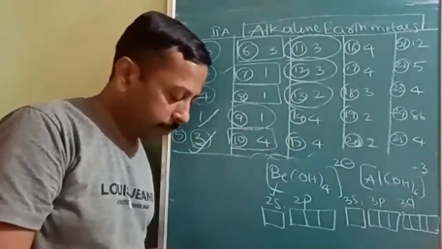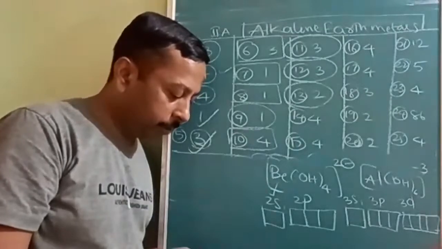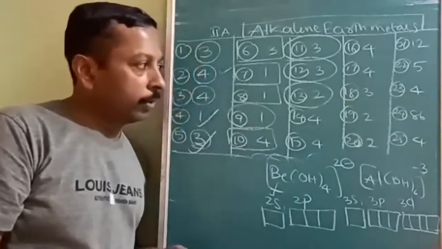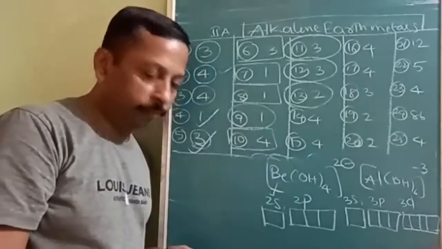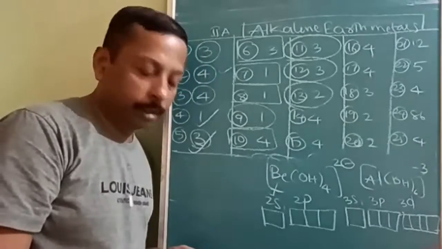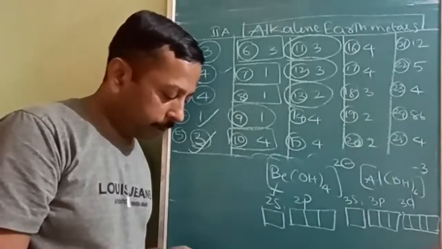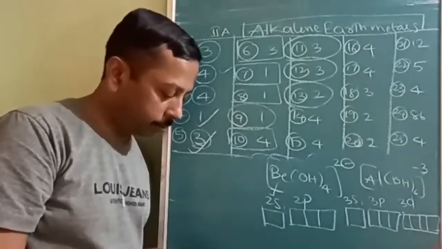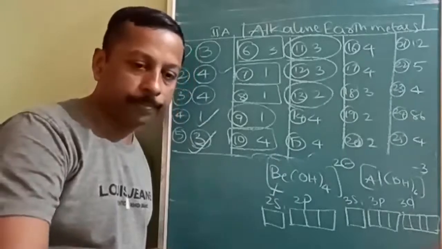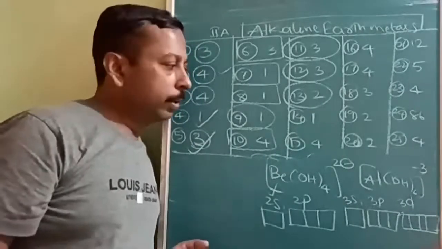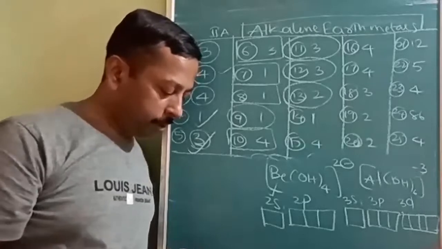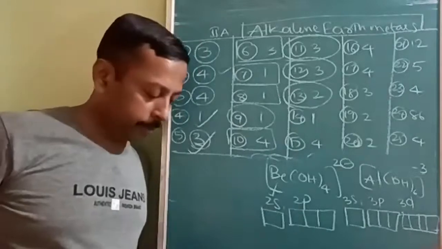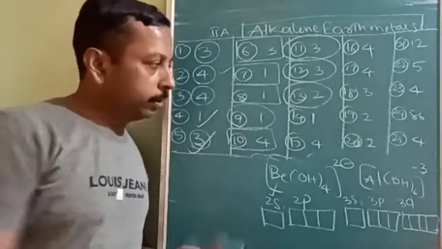Next, a metal M forms water soluble MSO4 and amphoteric metal oxide. What is the answer? Metal M forms the water soluble sulfate and also the amphoteric metal oxide. Beryllium sulfate is soluble and beryllium oxide is amphoteric. First option. 64th question is first option.